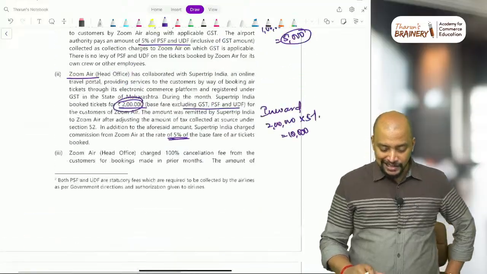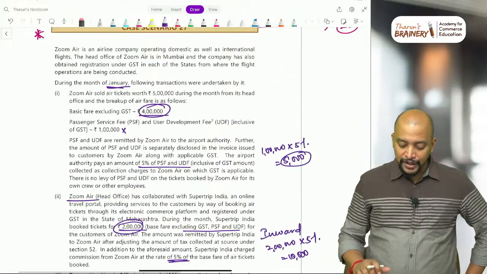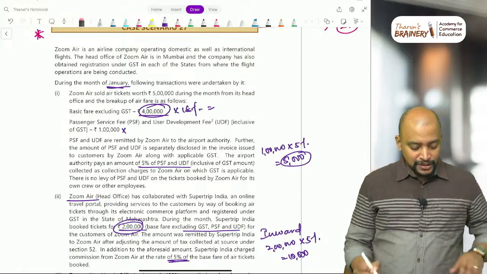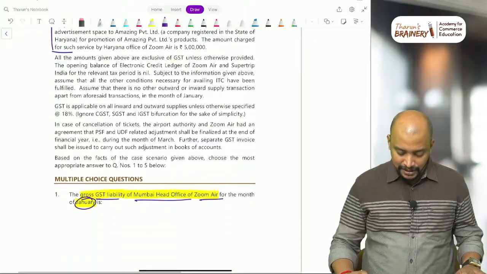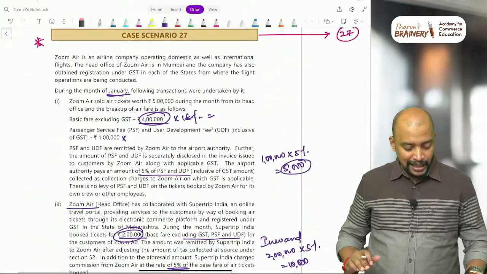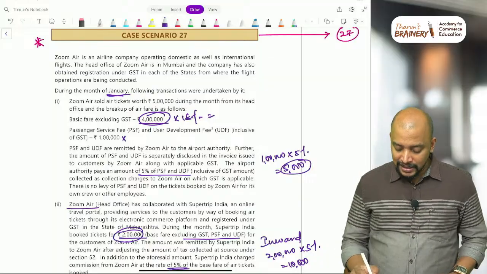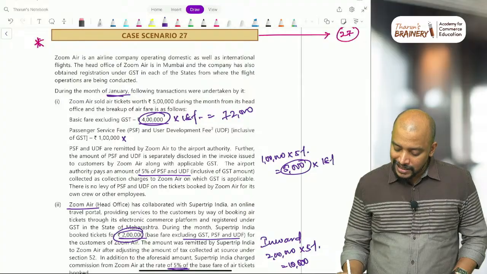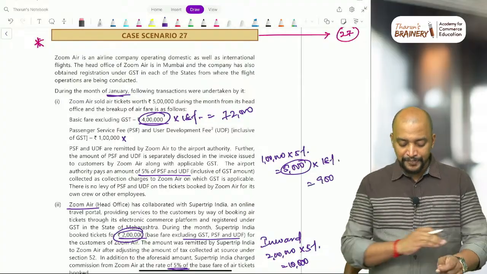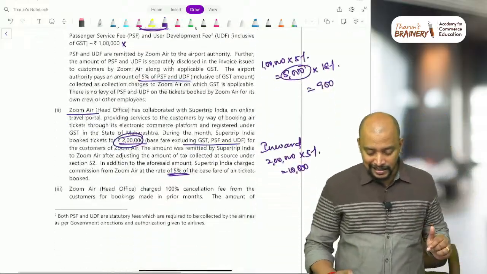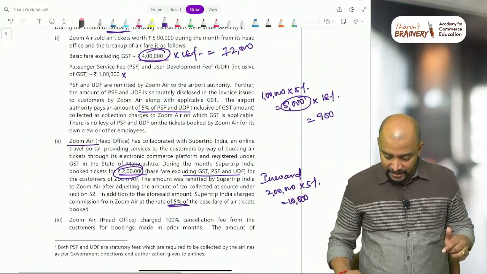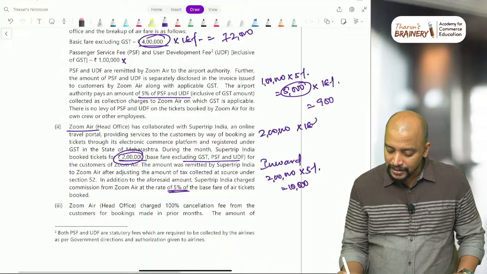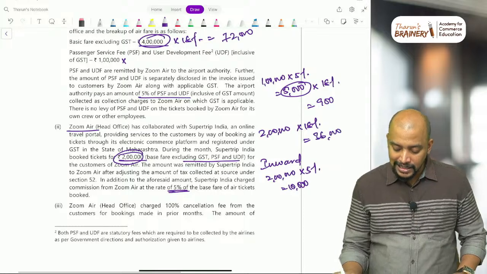Now for the Mumbai office data, we will compute 4 lakhs into 18%. The rate of GST is 18% only, no? Yes, 18%. So 4 lakhs into 18% will be 72,000, and 5,000 into 18% will be 900. And next we have these 2 lakhs they are getting, so 2 lakhs into 18% is 36,000.